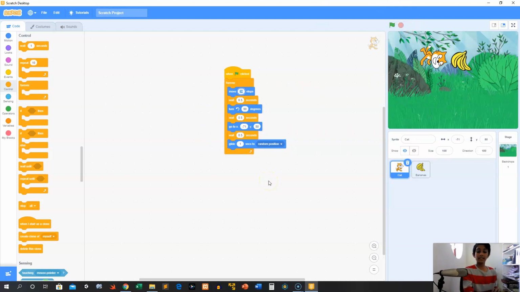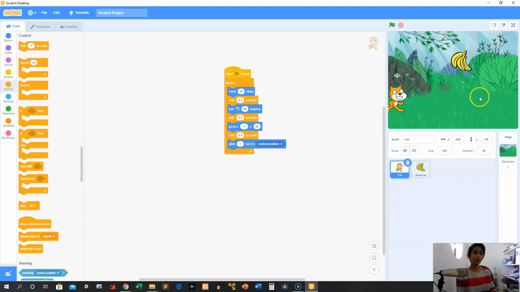And we can make this move 50 steps, right? So now he moves, rotates, moves, rotates, and he'll keep doing that for the rest of time as we know it. He'll never stop. There's also a repeat until, but we'll get into that later.